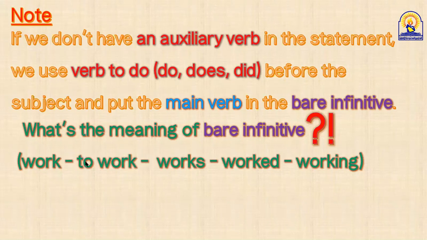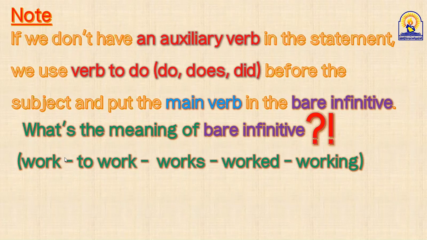To. Yeah. Guys, the bare infinitive: the word infinitive means the base form of the verb. So the verb without s, without ed, without ing is called the infinitive. But you studied before that we have two kinds of infinitive: the full infinitive and the bare infinitive. Full infinitive means infinitive plus to, like this one. This is called the full infinitive. But the bare infinitive, as Walid said, is the infinitive without to, without s, without ing.